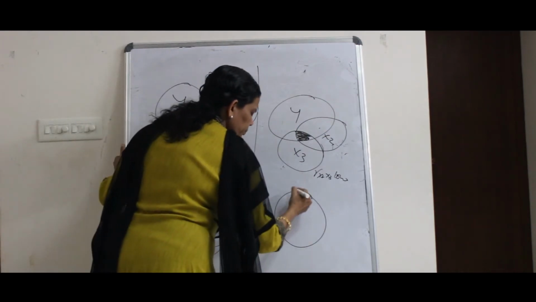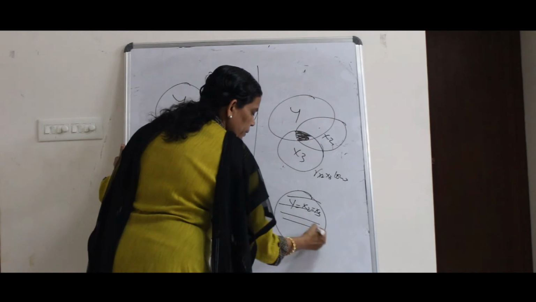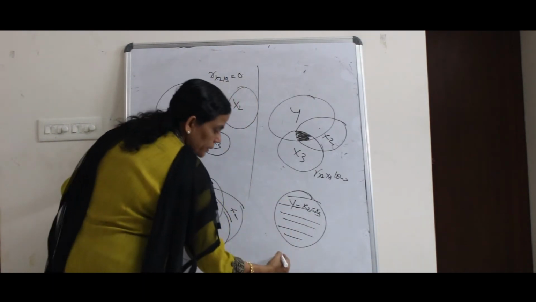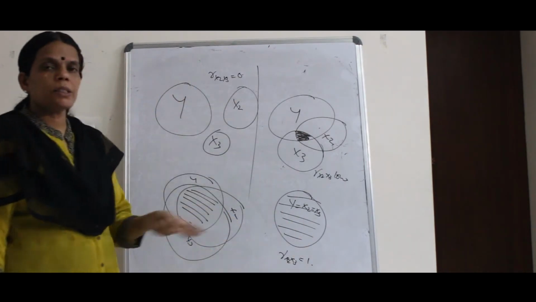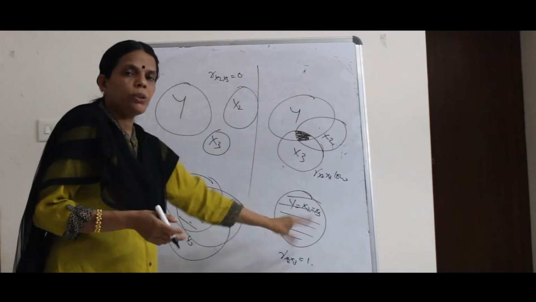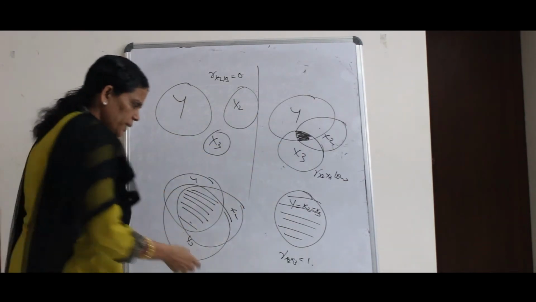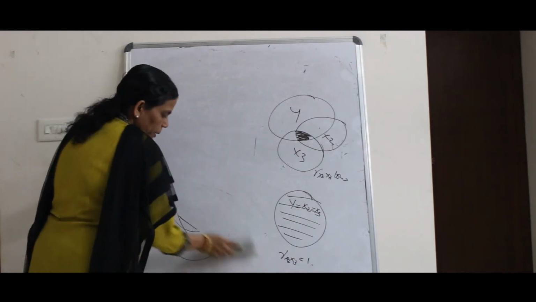And if y equals x2 equals x3, there is complete overlap, and we say r of x2, x3 is equal to 1. These are the different cases by which we denote lower multicollinearity to higher multicollinearity. This is very simple. Now, what are the reasons for multicollinearity?